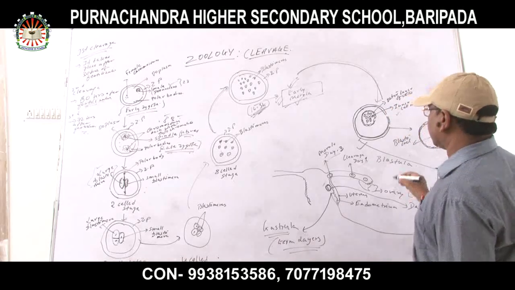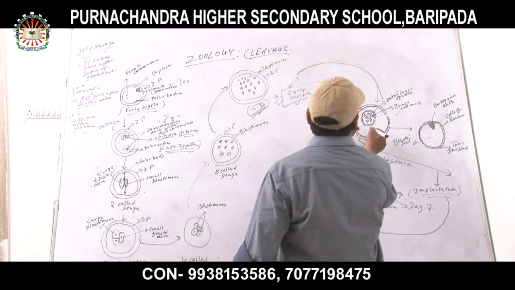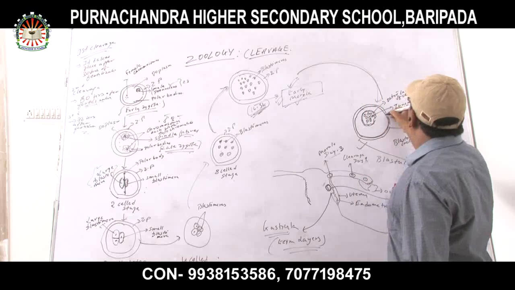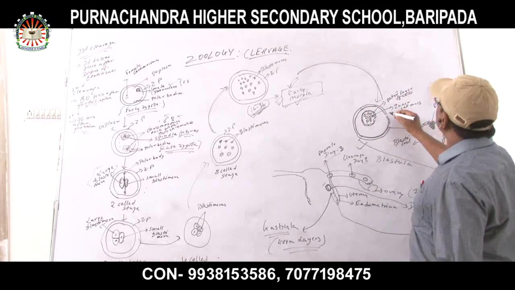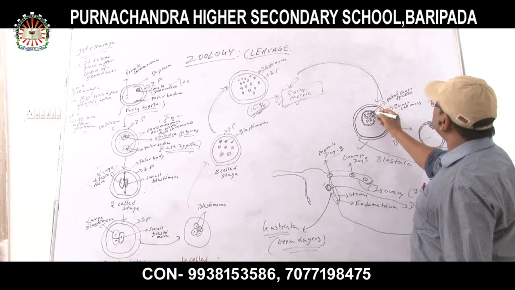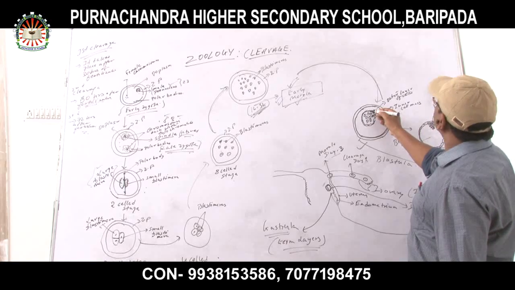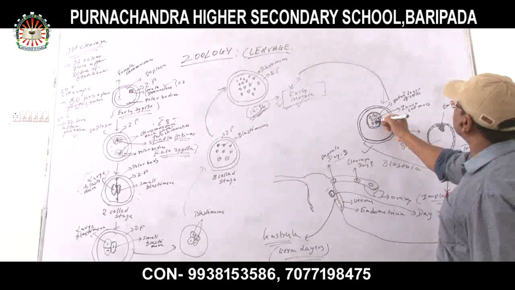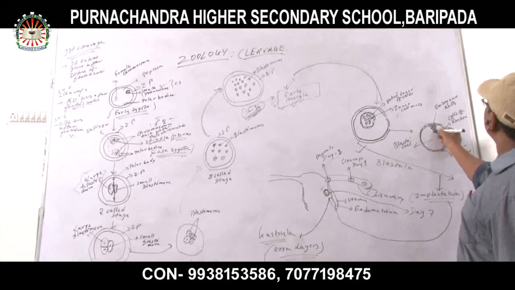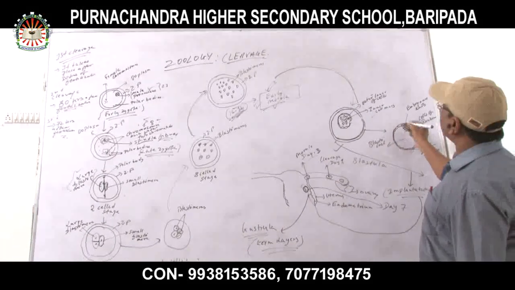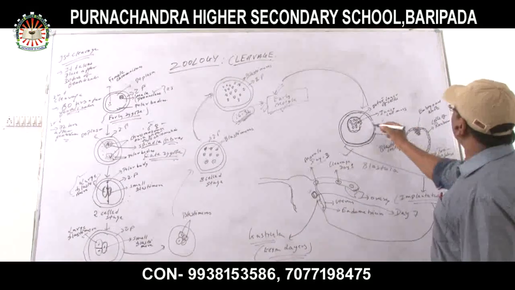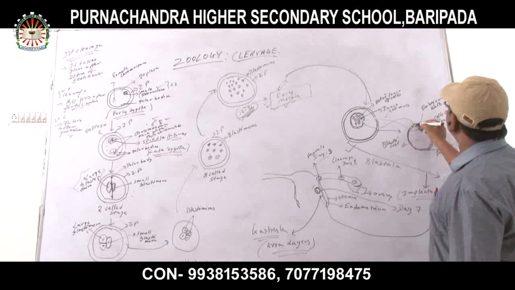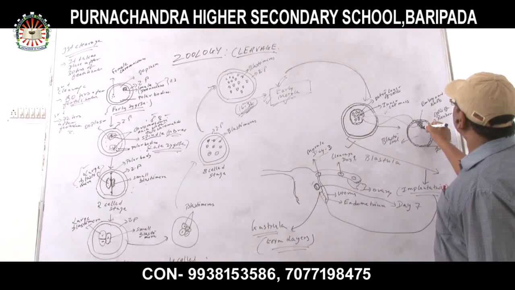Okay, then after that, the zona pellucida will be shed. Then the outer layer of cells will take up the position over here, and this larger blastomere will form the embryonal knob. This is the lighter layer, and this is the heavier layer.